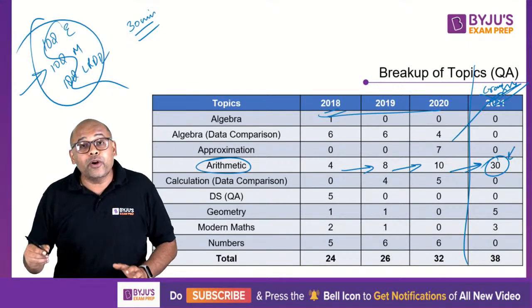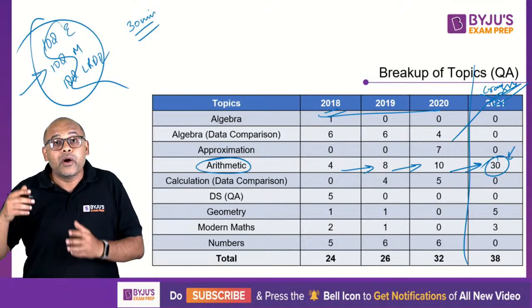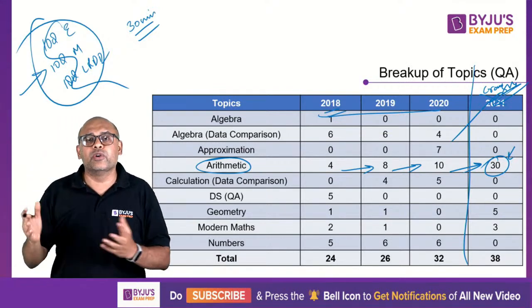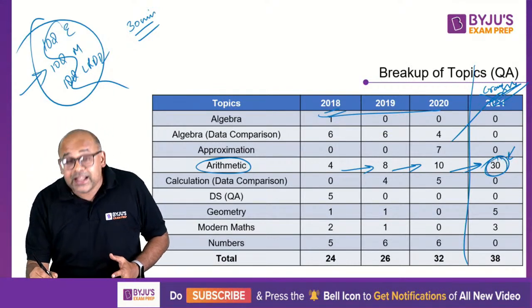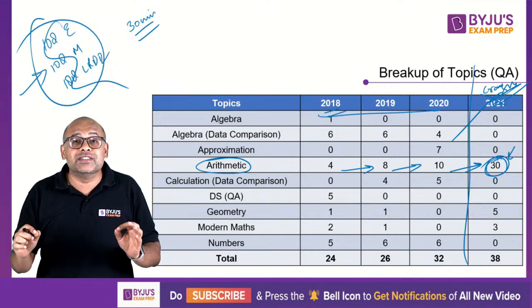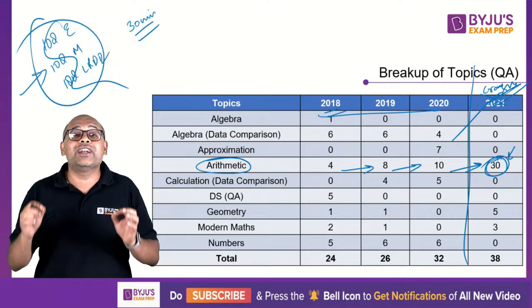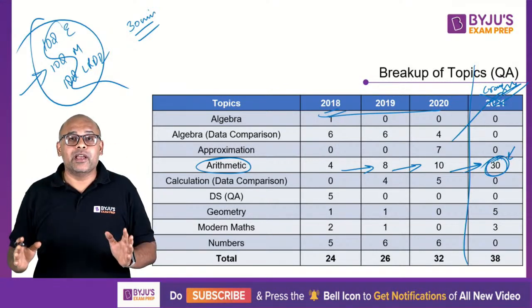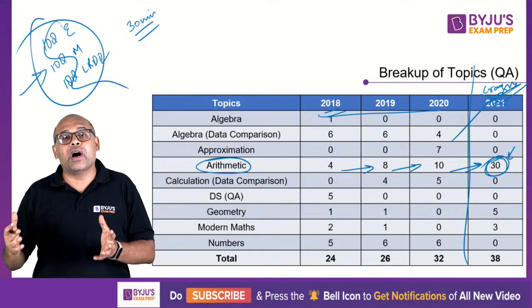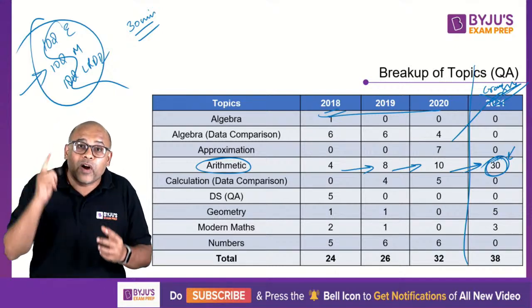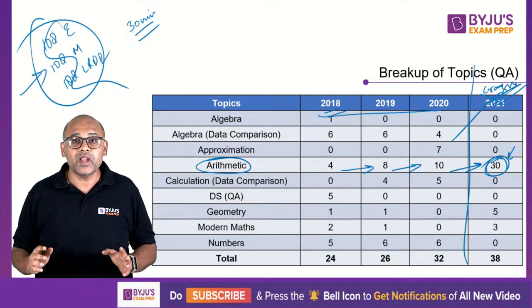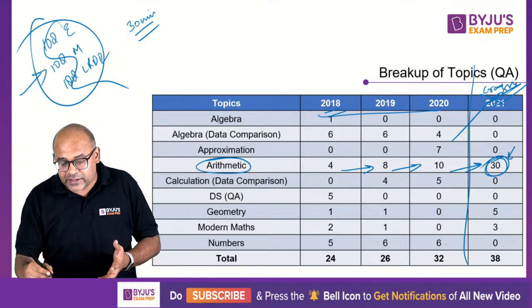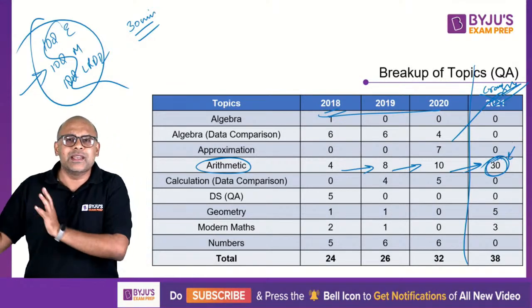Guys, I don't know how many of you realize this. One of the faculty members who wrote the exam last year in one of the slots, I don't remember which slot, came out and said there were 10 questions on time and work alone in that slot. Pagalpan hai. I mean, no exam that I know asks for 10 questions from one topic of time and work. Time and work, I understand it's important, but itne sare questions. A lot of such crazy things happened in the last year, so let's keep it aside.